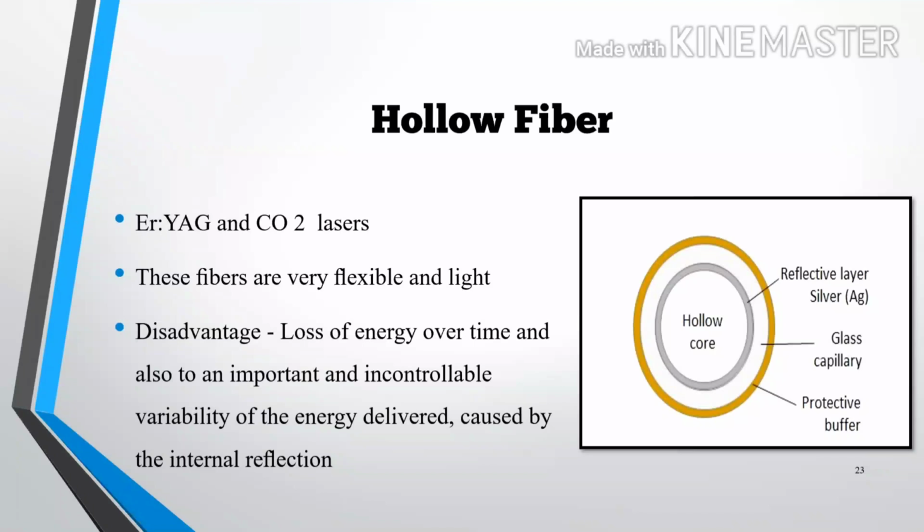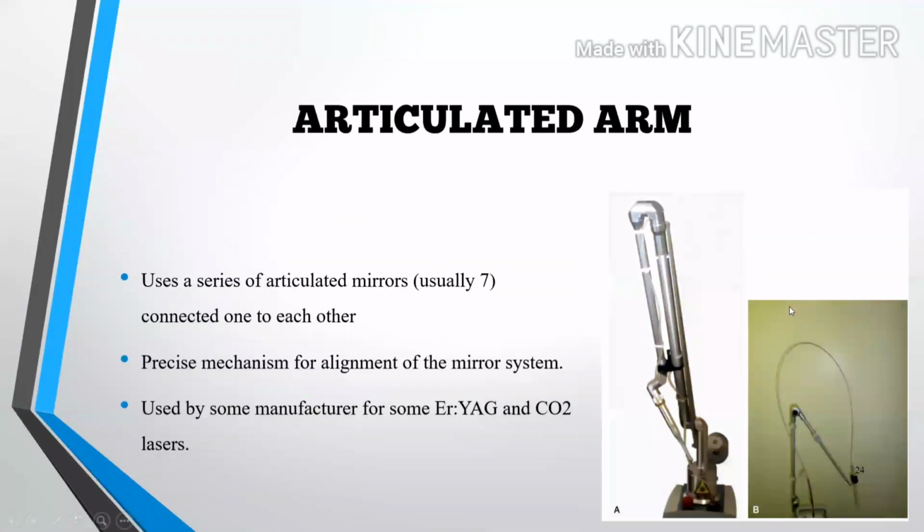This fiber is used for the Er:YAG and carbon dioxide laser. These fibers are very flexible and light in weight. The disadvantage is a loss of energy over time, and also an important and uncontrollable variability of the energy delivered, caused by the internal reflection by the silver.